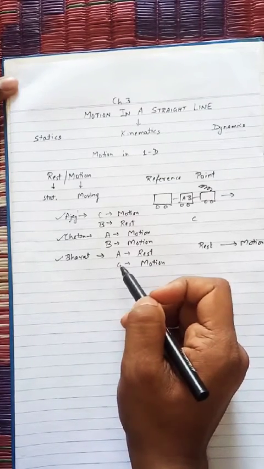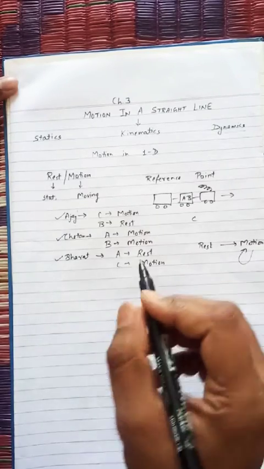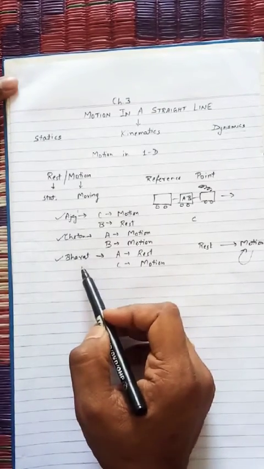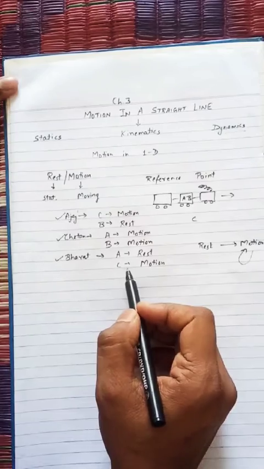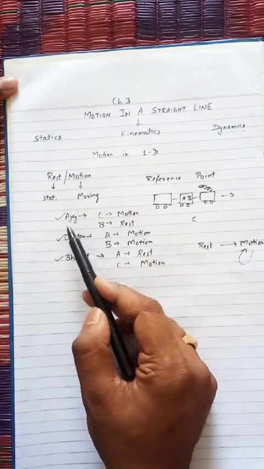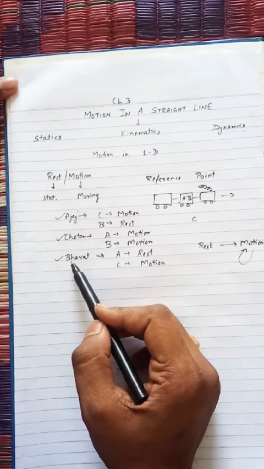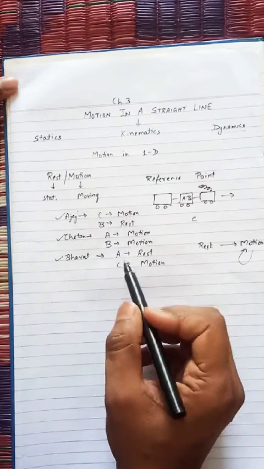But sometimes it also occurs that motion remains in motion. How? According to Bharat, Chetan is in motion, and according to Ajay, Chetan is in motion. The reference point changed. First the reference point was Ajay and then the reference point was Bharat. Chetan is in motion, Chetan is in motion.